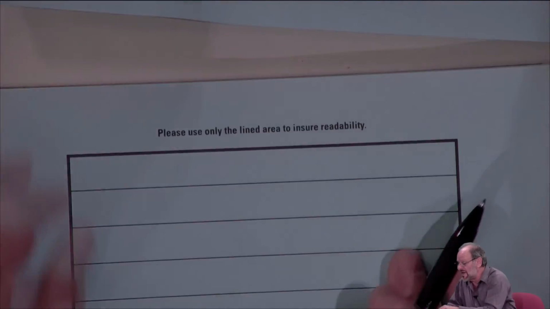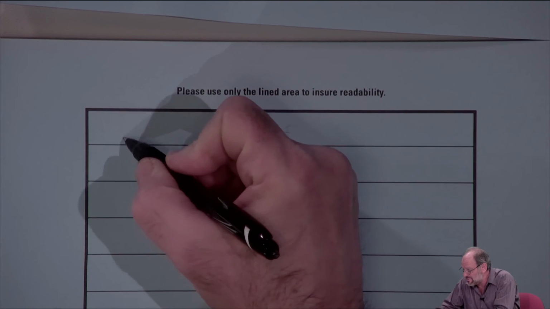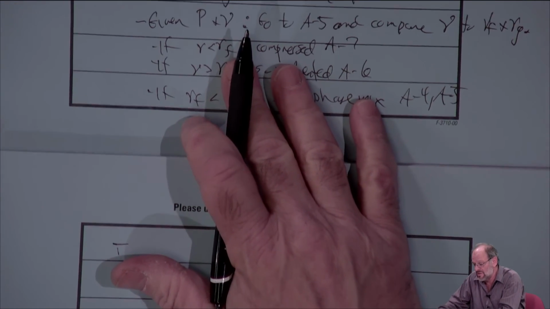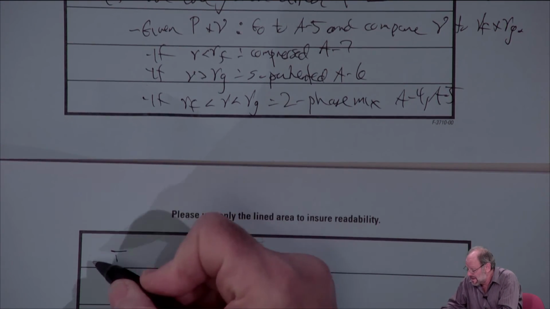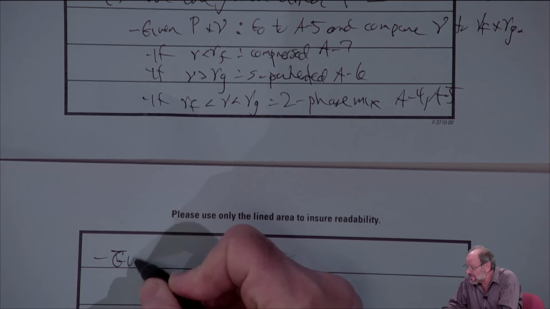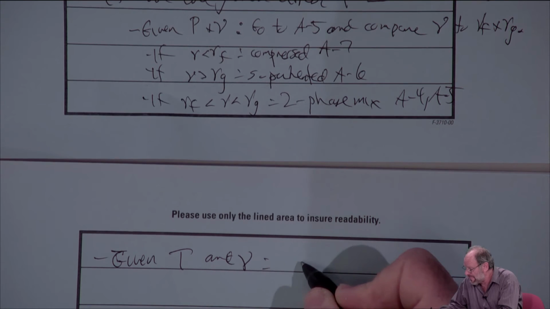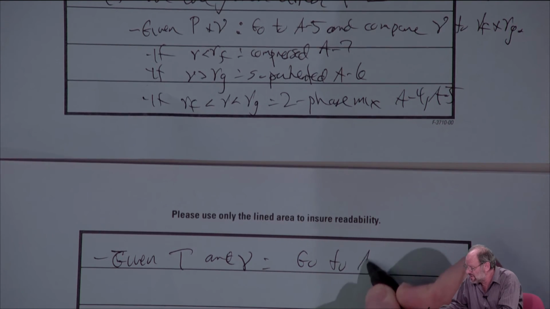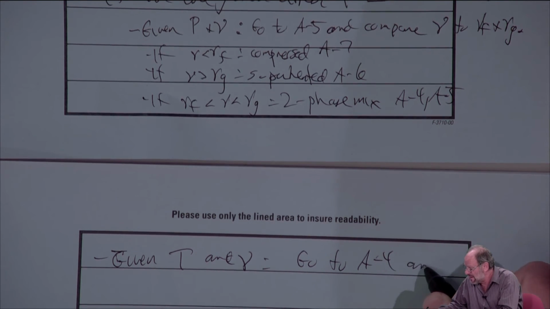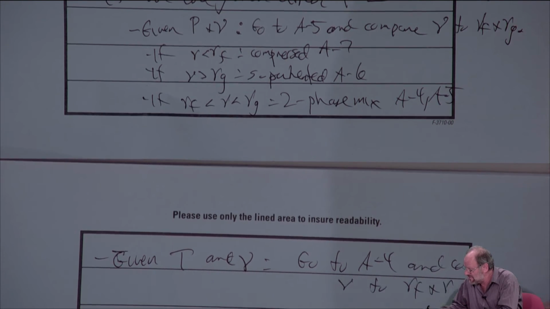But I did note that if we're given pressure or temperature, so just to continue this, if we're given temperature and specific volume, well, then we have to go to table A4 and do the same kind of comparison, right? We want to compare V again to VF and VG.